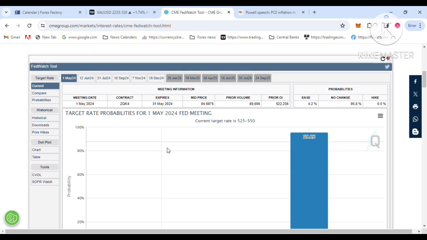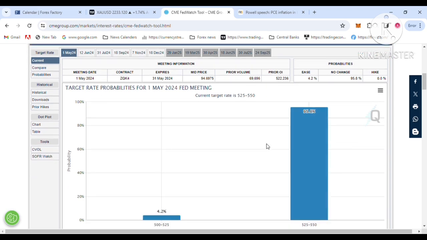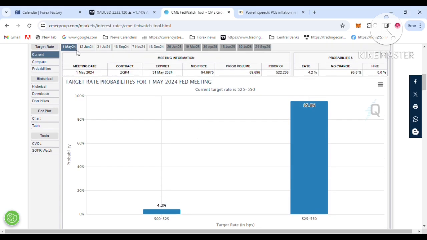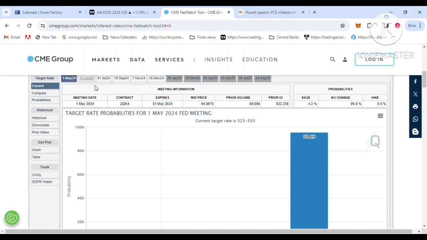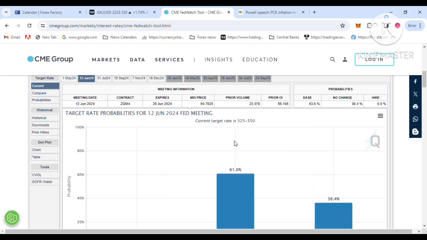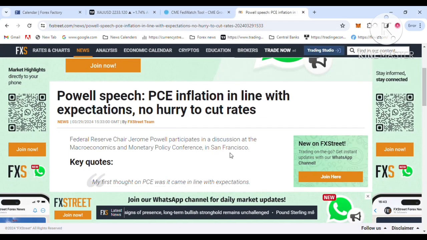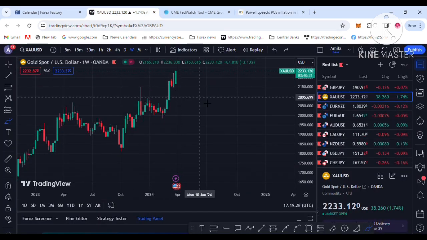So let's see the FedWatch Tool website. For the May FOMC meeting, there is a 95% forecast for an interest rate pause, and Powell's speech also said no hurry to cut rates. Then the June FOMC meeting: you can see about 30% forecast for a rate pause, and about 60% forecast for a rate cut in the June FOMC meeting. That's the hawkish comment from the Fed side. I am thinking next week dollar demand will rise and gold will retrace to the downside.